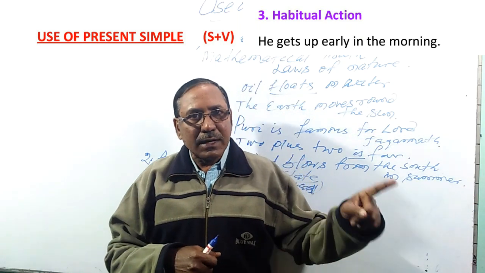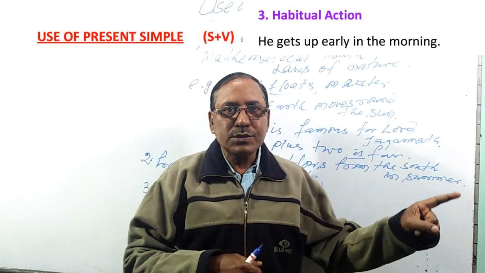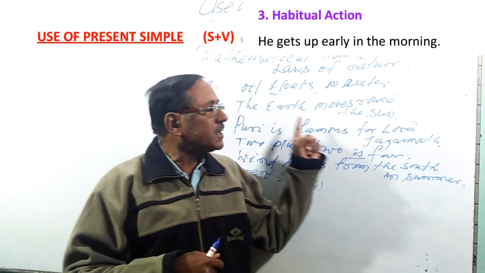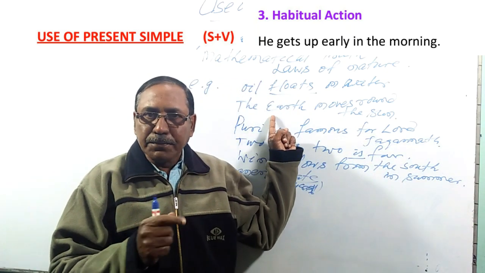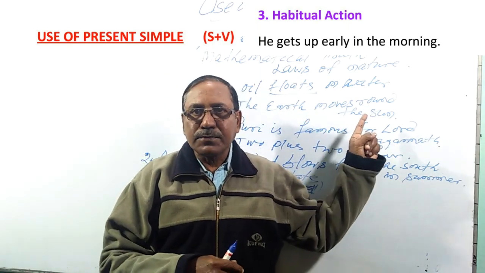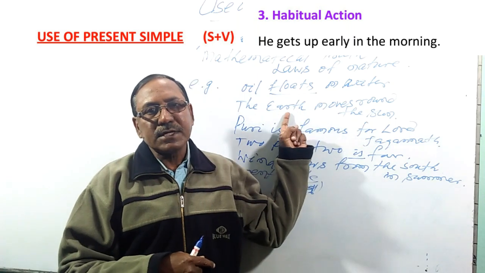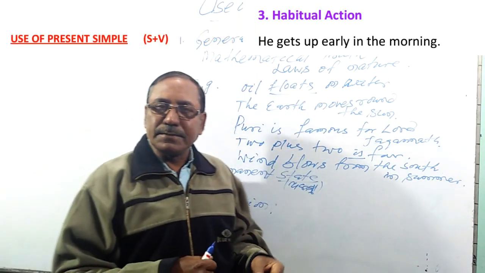So third person singular number. In the case of third person singular number, we use s or es only in present simple form, not in any other form. Only in present simple we can add s or es to the third person singular number. So he gets up early in the morning. That is a habitual action.